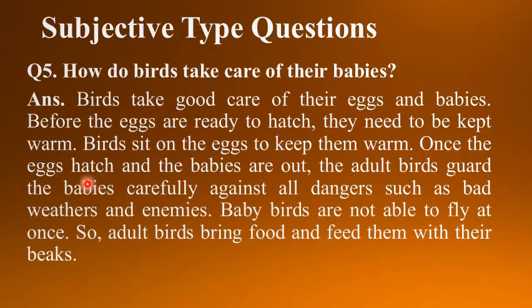Once the eggs hatch and the babies are out, the adult or parent birds guard the babies carefully against all dangers such as bad weather and enemies. Baby birds are not able to fly at once, so adult birds bring food and feed them with their beak. So this is how birds take care of their babies.